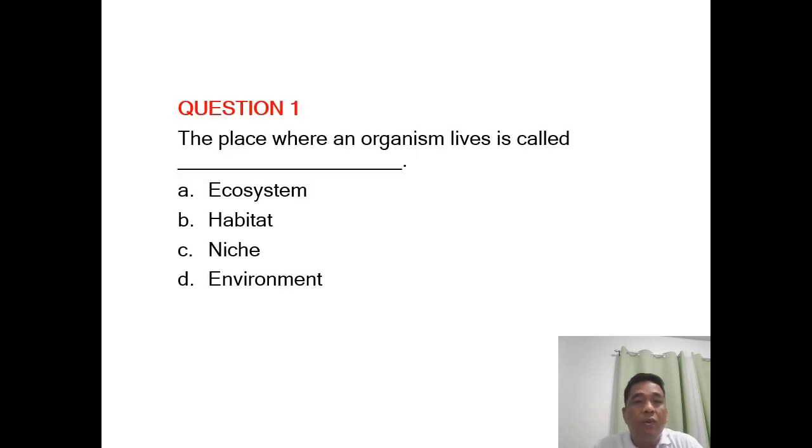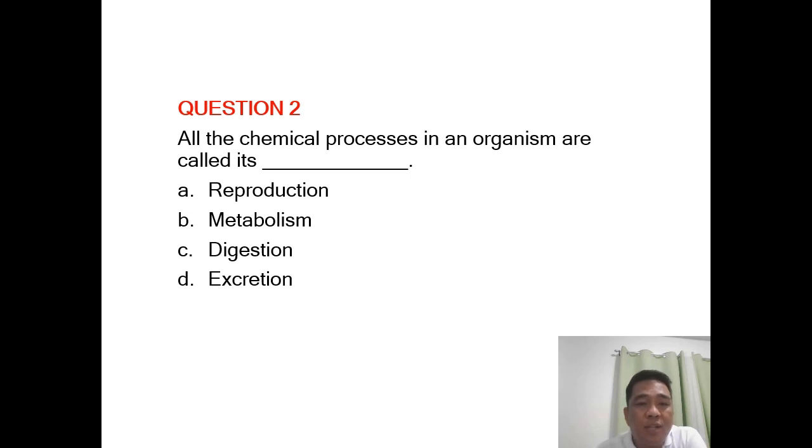So we proceed now into our question number 1. The place where an organism lives is called the blank: ecosystem, habitat, niche, or the environment. Okay, the place where an organism lives is called, tinatawag nga po natin na habitat. Quick rundown nga lang tayo. Alam na natin ito, recall question lamang, no? Pangalawang tanong, all the chemical processes in an organism are called its blank. A, reproduction, B, metabolism, C, digestion, or D, excretion.